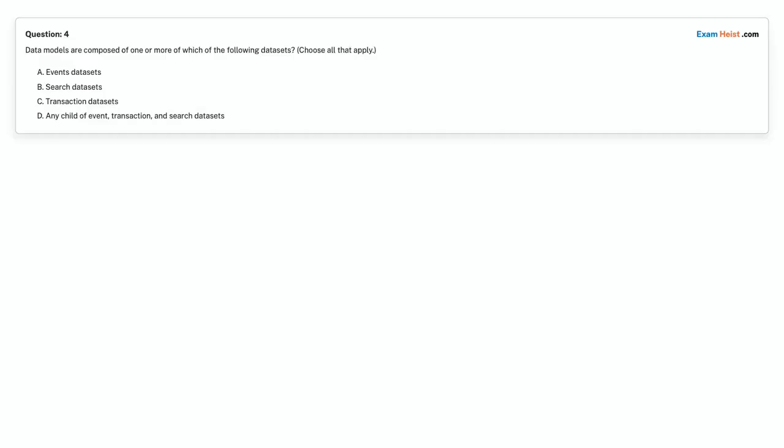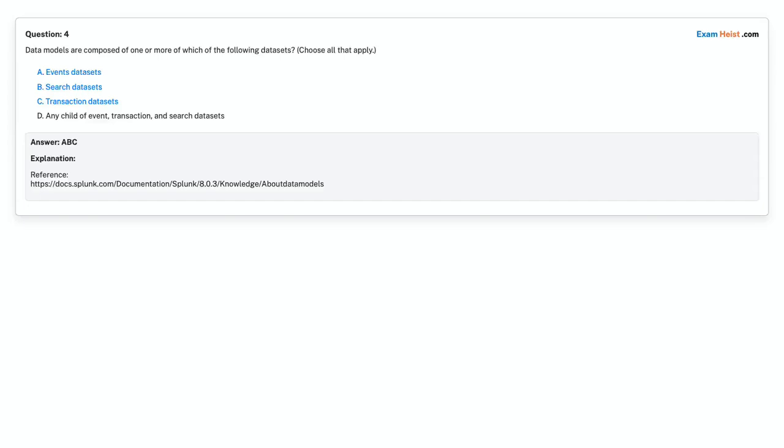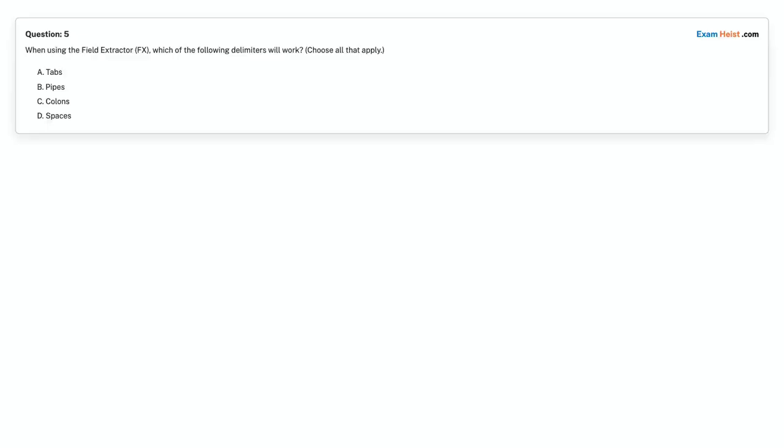Question 4. Data models are composed of one or more of which of the following datasets? Choose all that apply. Option A. Events datasets. Option B. Search datasets. Option C. Transaction datasets. Option D. Any child of event, transaction, and search datasets. Choose the correct answer. Correct answer is Option A. Events datasets. Option B. Search datasets. Option C. Transaction datasets.